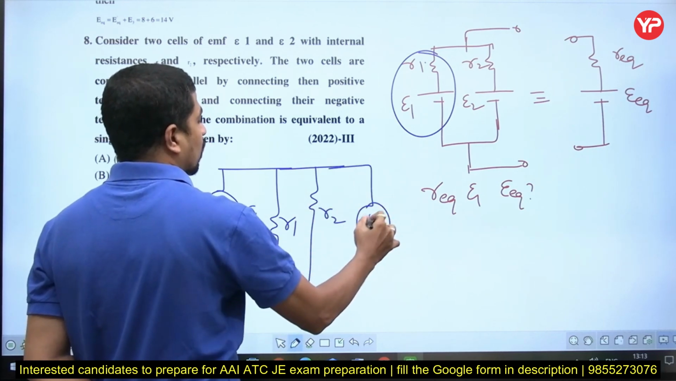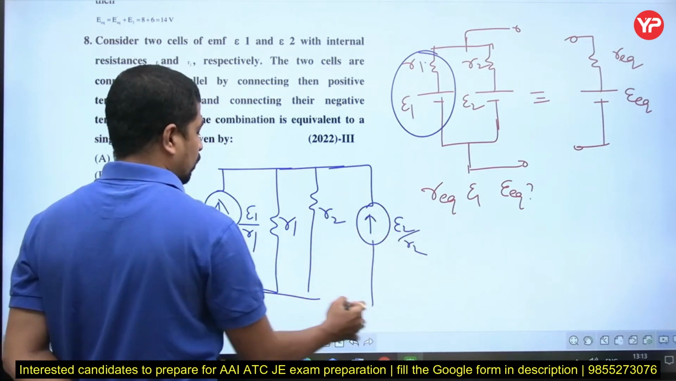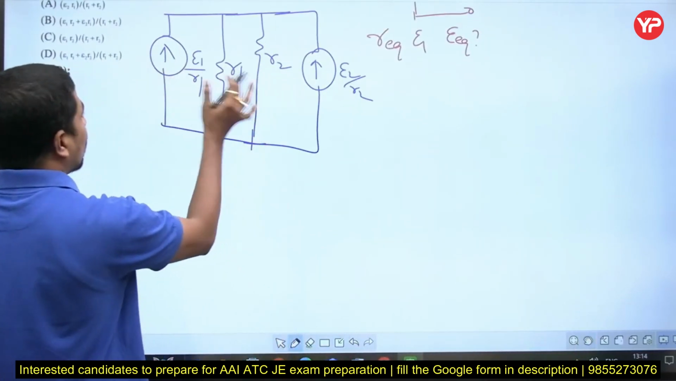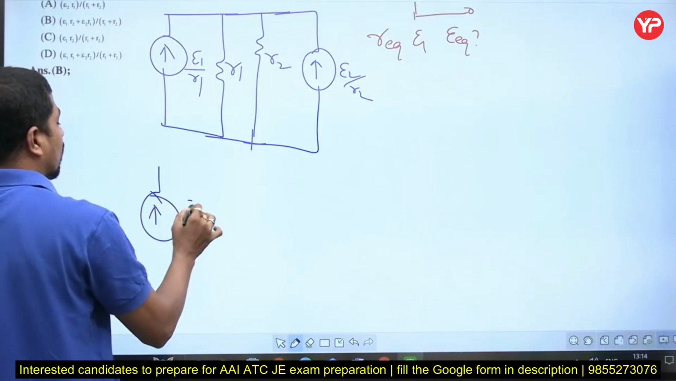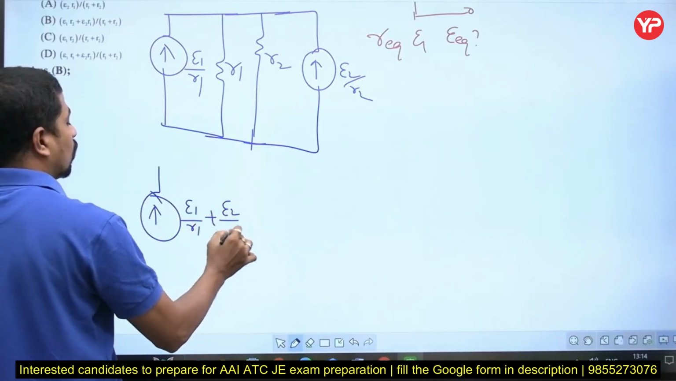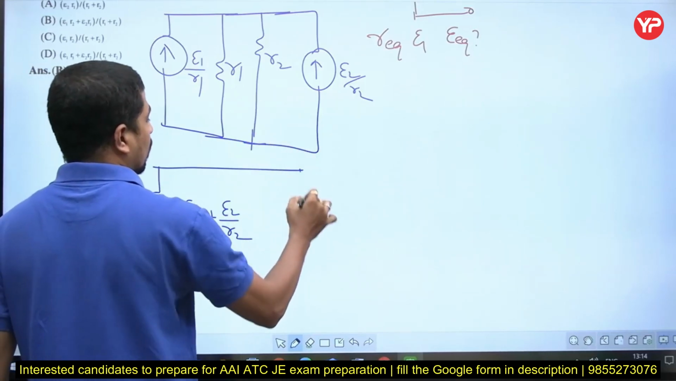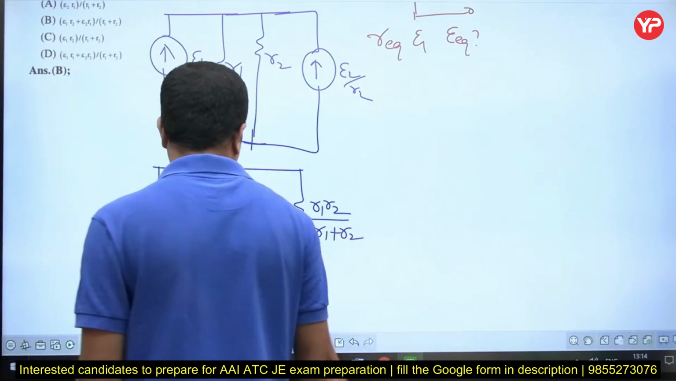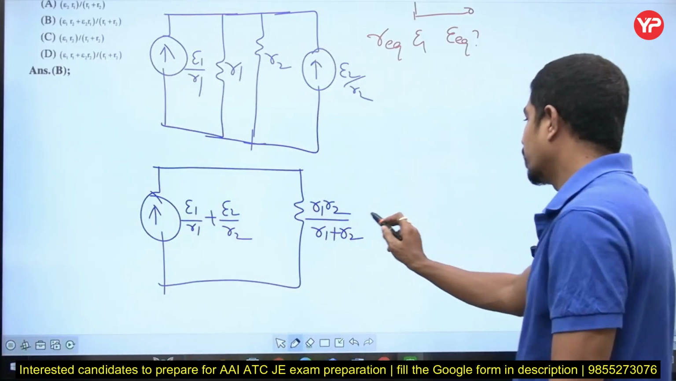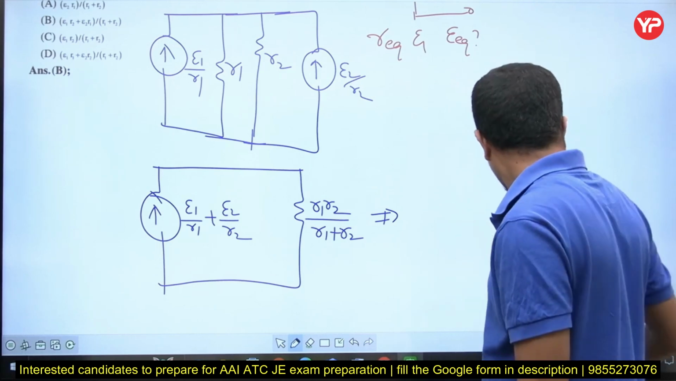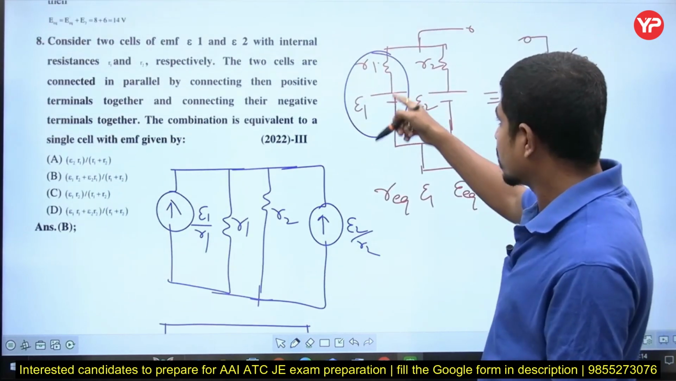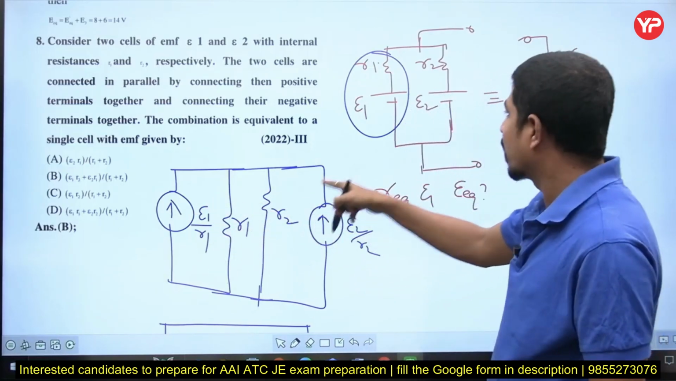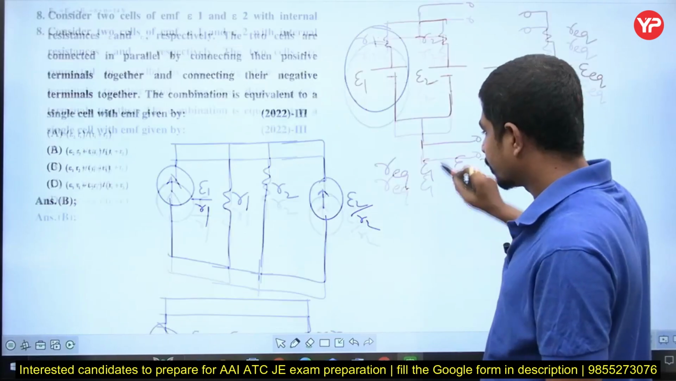Then what is this current? This current is epsilon 2 by R2, right? And we all know one thing, that currents in parallel will add. What is the total current then? This is epsilon 1 by R1 plus epsilon 2 by R2. And what is this parallel combination? R1 R2 by R1 plus R2, right? Now, a voltage in series with resistance will be converted to current in parallel with resistance. What is vice versa? Current in parallel with resistance will be converted to voltage in series with the resistance, right?